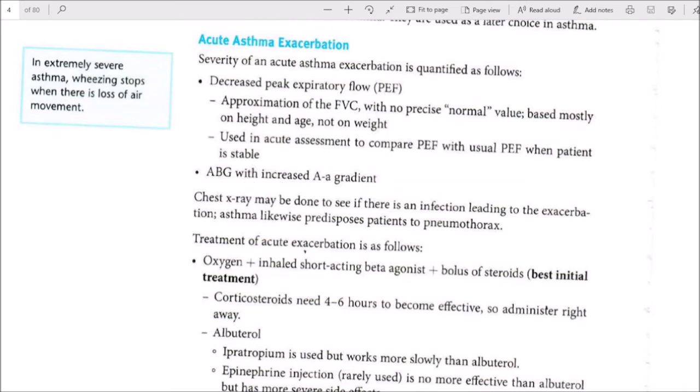Arterial blood gas with increased A-a gradient. In extremely severe asthma, breathing stops when there is loss of air movement. Chest X-ray may be done to see if there is an infection leading to the exacerbation. Asthma likewise predisposes patients to pneumothorax.